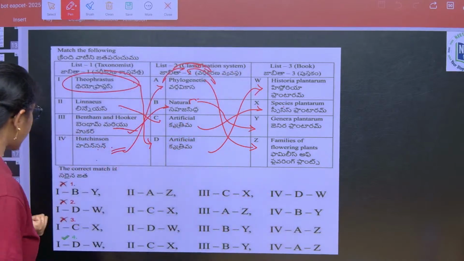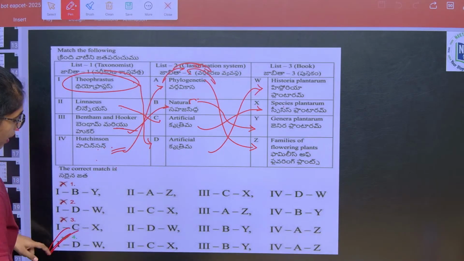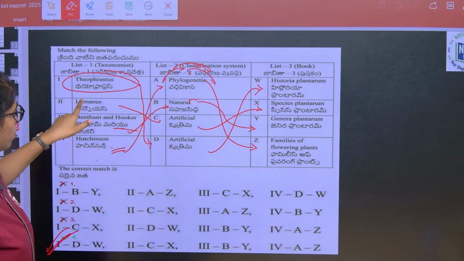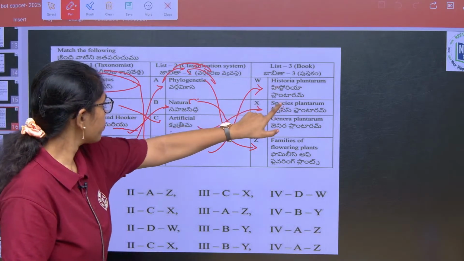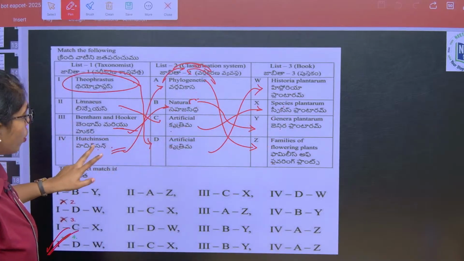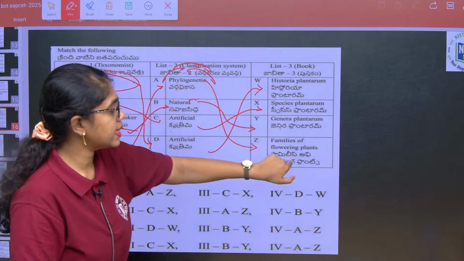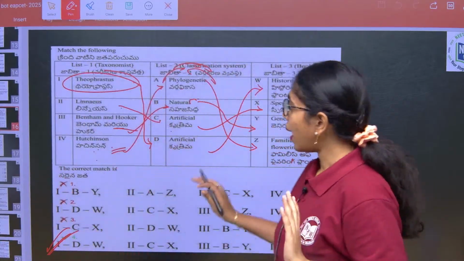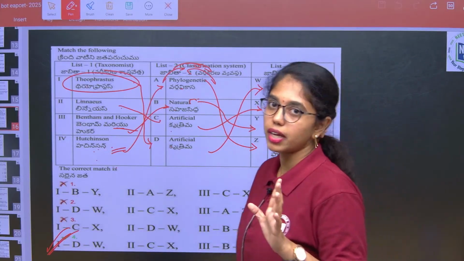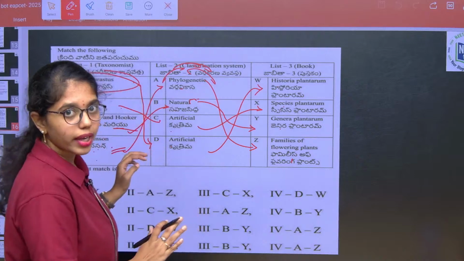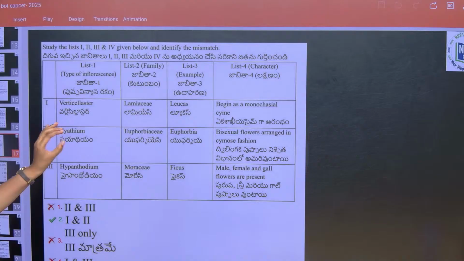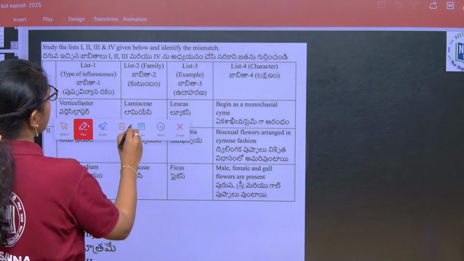So here what is the right answer? Option 4. You have to choose 1, D and W; next 2, C and X; then 3, B and Y; and then 4, A and Z. This is the pattern. Of course you remember all the things, but choosing the option is a difficult task, which is time taking. That is what I said. It is a very lengthy paper and it takes time. You have to look into the question paper so keenly, then only you can answer.